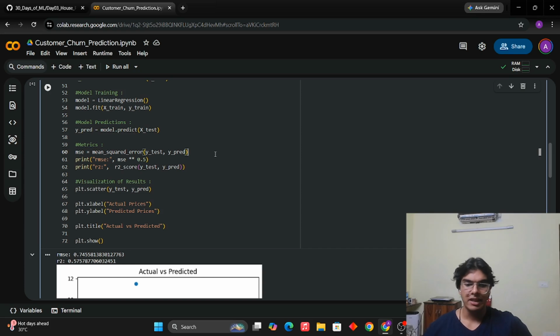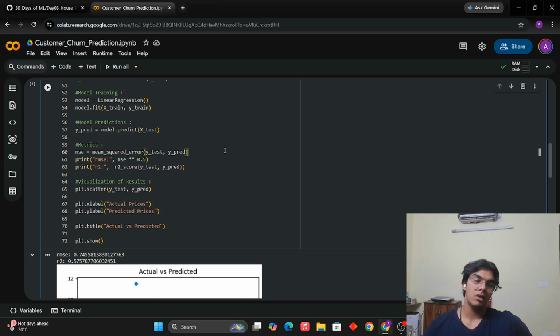Now the thing is, MSE gives us a good idea. It is a good metric. It removes all the negative signs because it is squared error, so it is going to square everything. Squaring removes the negative signs, thus giving us a better idea as to what is happening. All the large errors are penalized.